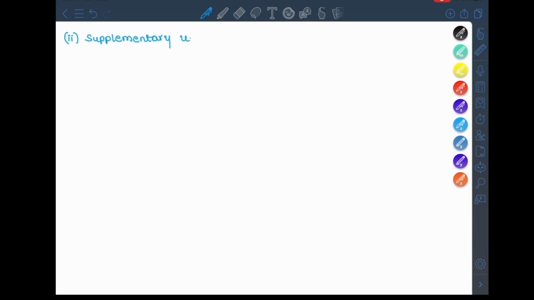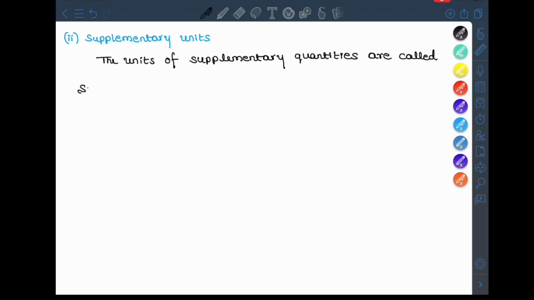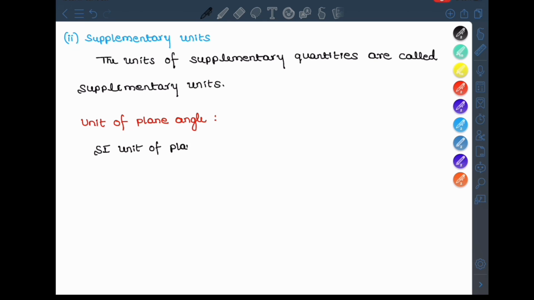The next discussion is about supplementary units. The units of supplementary quantities are called supplementary units, because we already defined what the supplementary quantities are. First we are going to define the unit of plane angle, because plane angle is the first supplementary quantity we defined. The SI unit of plane angle is radian, and its symbol is rad.